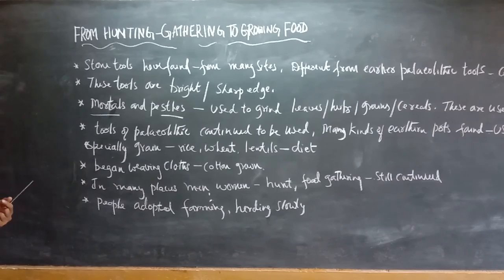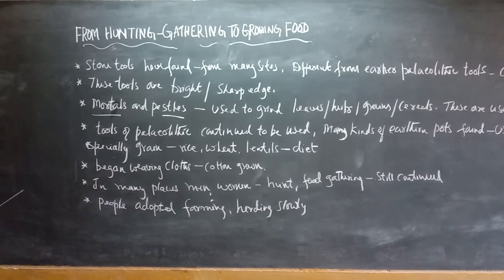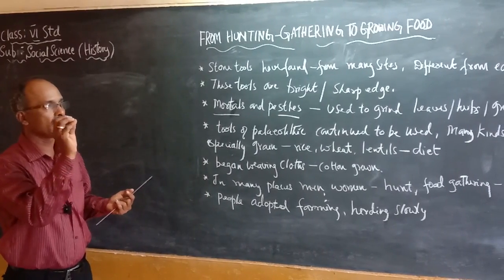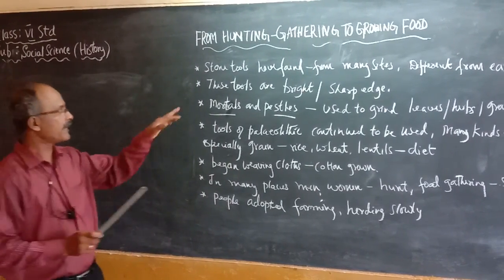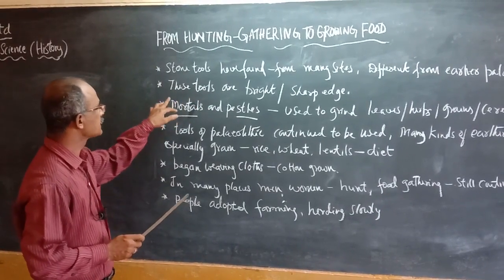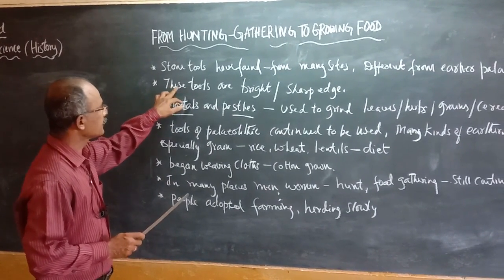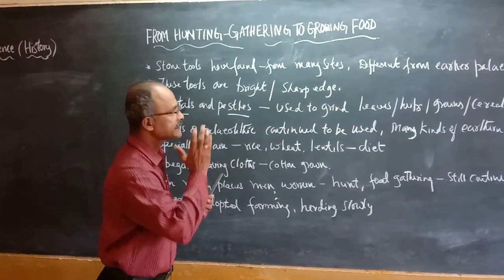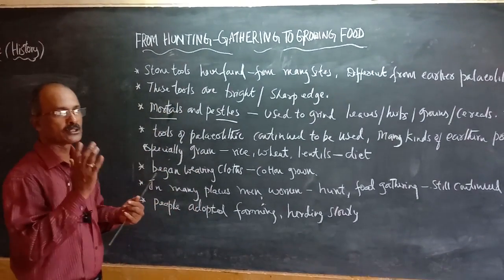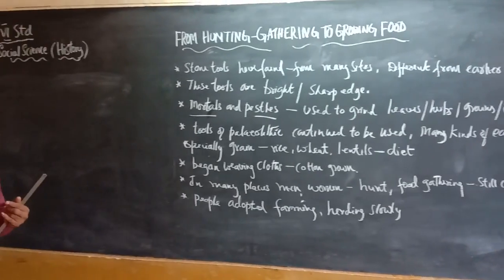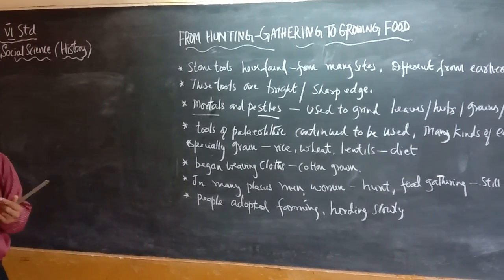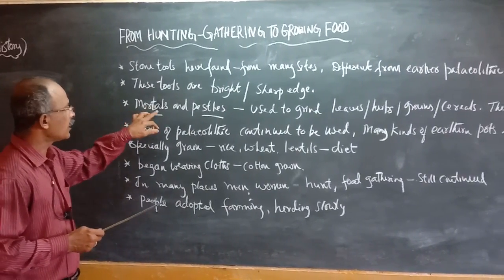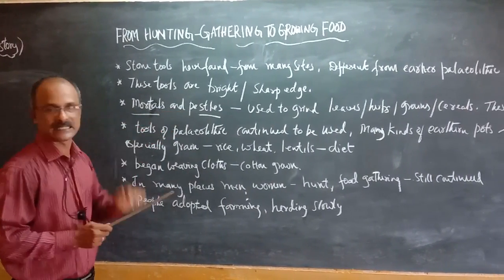These were looking very blunt, not sharp, very rough. But these Neolithic tools were bright and with sharp edges. These sharp edges helped them to cut the things which were available to them in and around very easily.